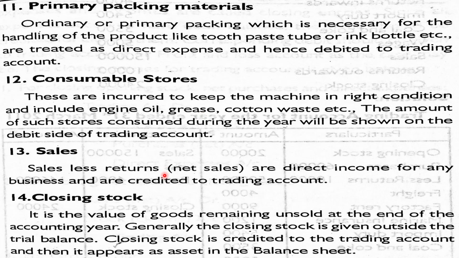Sales. Sales less returns, that is net sales, are credited to trading account. Next, closing stock. Closing stock is the value of goods remaining unsold at the end of the accounting year. It is to be credited to trading account.